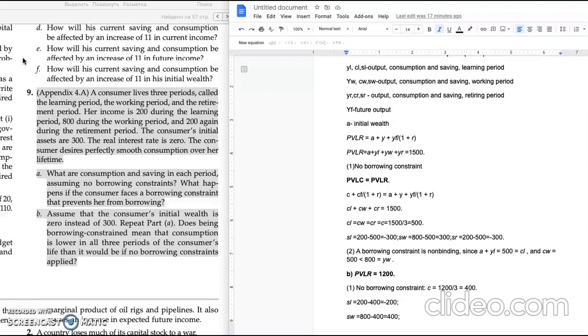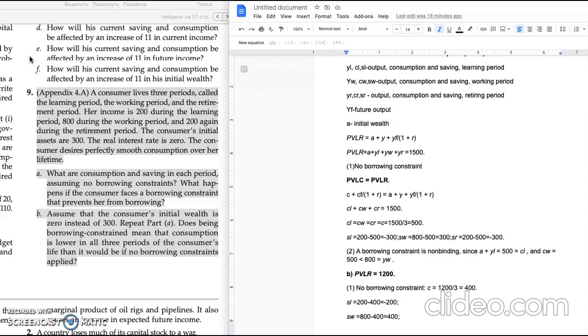In this situation, we do not need a borrowing constraint, because in the learning period, we also have the initial wealth of 300. So we have 300 initial wealth plus her earnings of 200, which is 500, which is equal to the consumption.